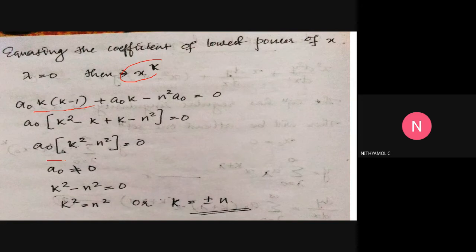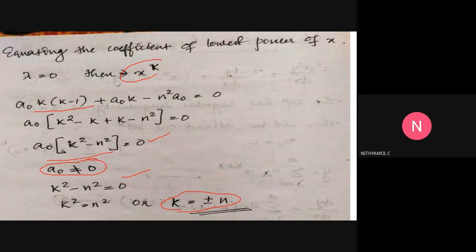That is, a0 into (k square minus n square) is equal to 0. If a0 is not equal to 0, then k square minus n square is equal to 0. That is our indicial equation. From this we find two roots, k is equal to plus n or k is equal to minus n.